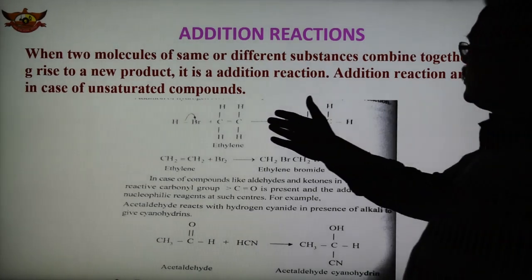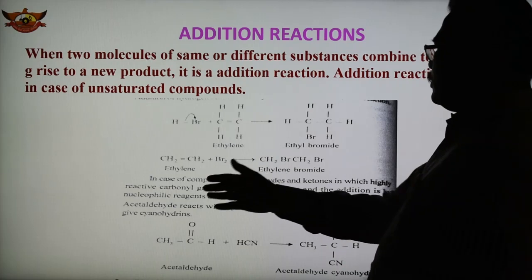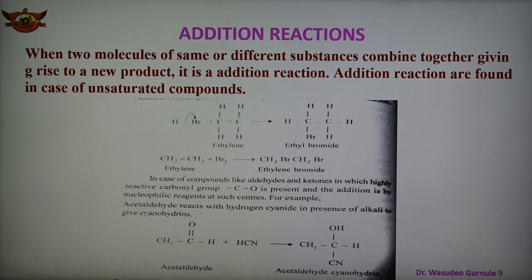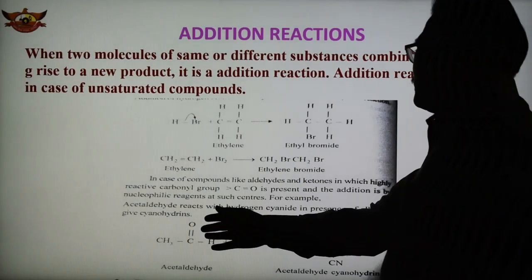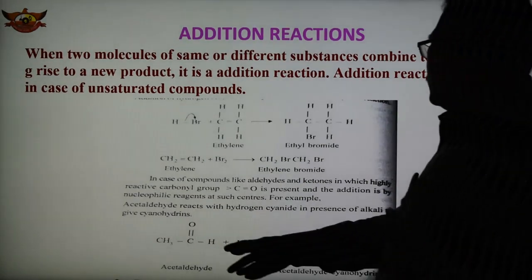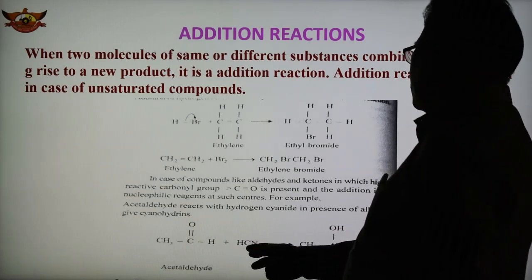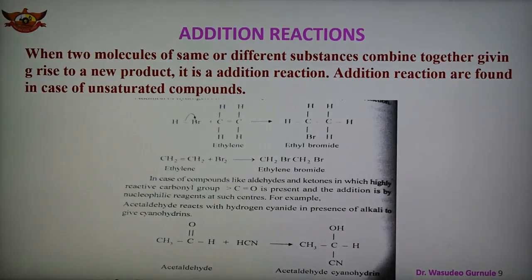Compounds like aldehydes and ketones are also highly reactive. They contain a highly reactive carbonyl group, and in this case addition takes place by a nucleophilic reagent. An acetaldehyde example is given here: acetaldehyde CH3CHO and hydrogen cyanide in the presence of alkali.